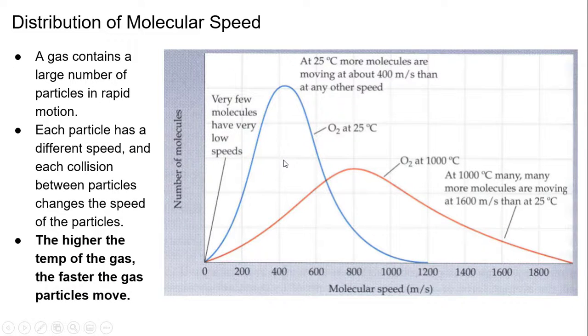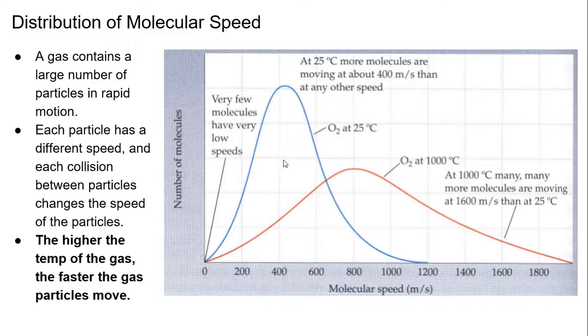Okay, so distribution of molecular speed. A gas is in constant motion. A sample of gas that has an average kinetic energy has an average speed. The individual molecules of the gas are moving at different speeds. So what basically I'm saying is that there's an average kinetic energy, which is the average speed of the sample of gas. But in that sample, each individual molecule is moving at different speeds, but you take the average of it. So at any instant, the molecules in a sample have a wide range of speeds.